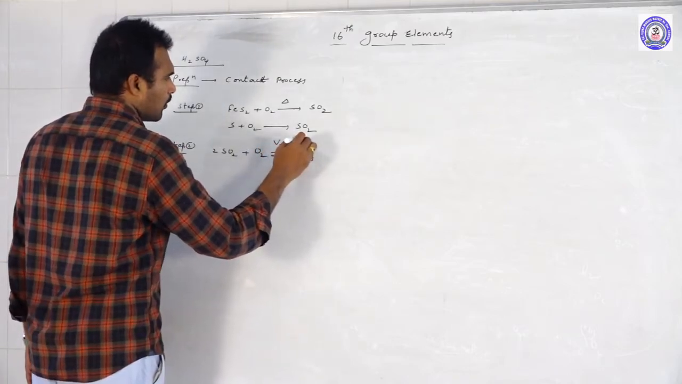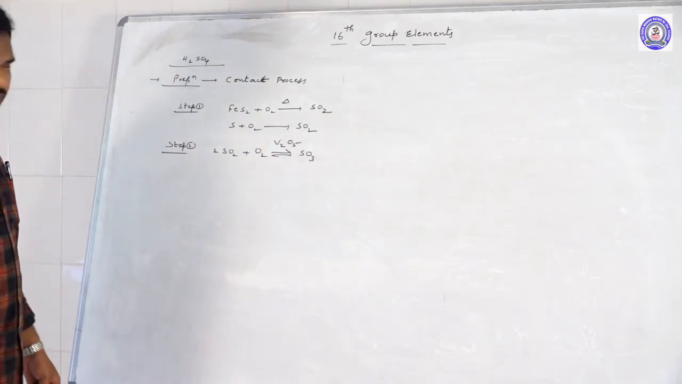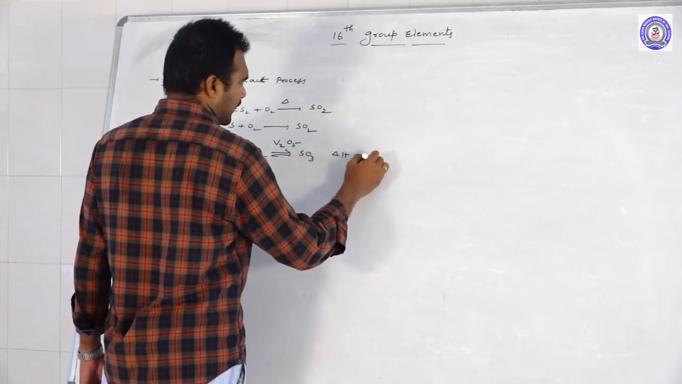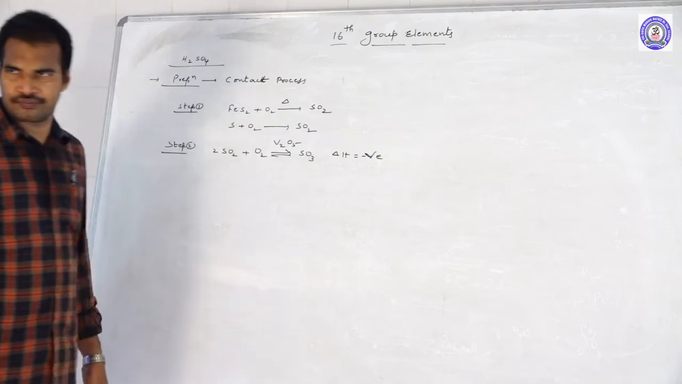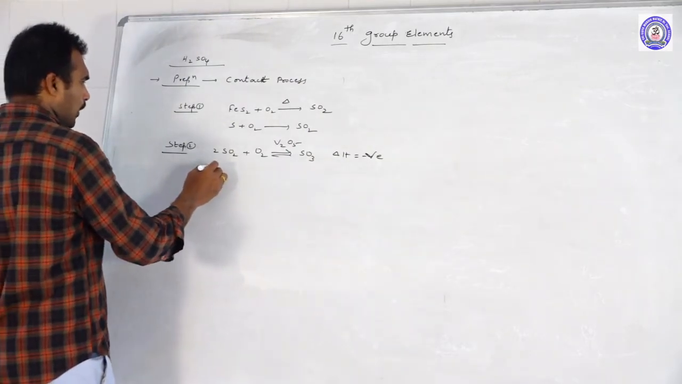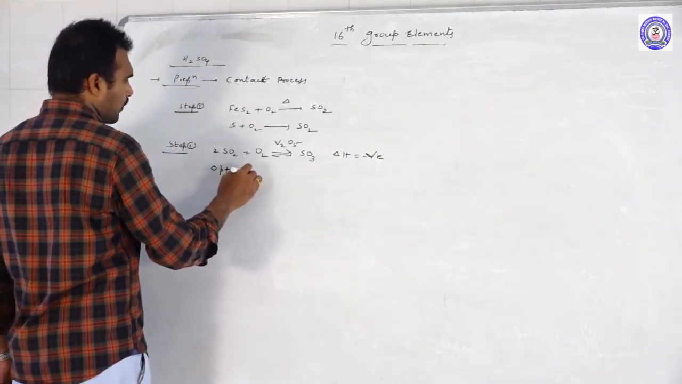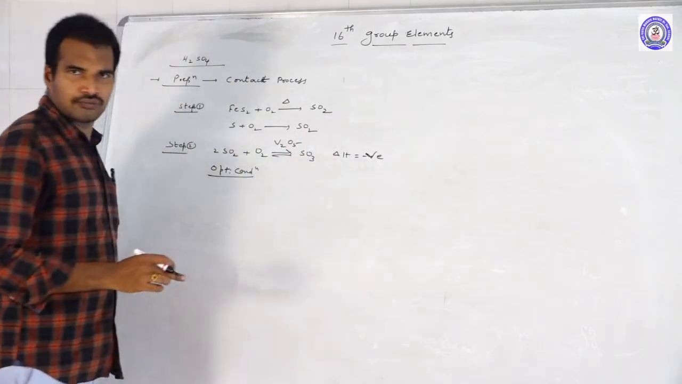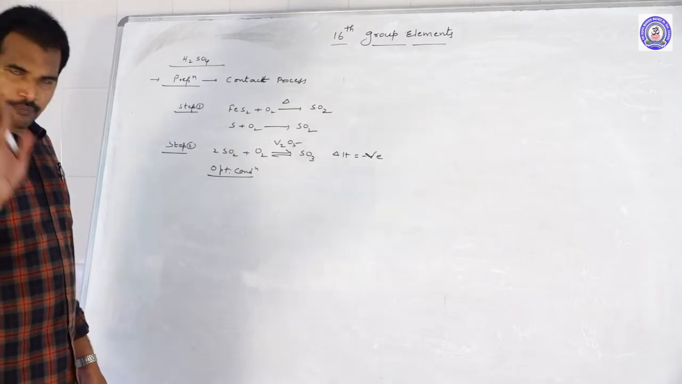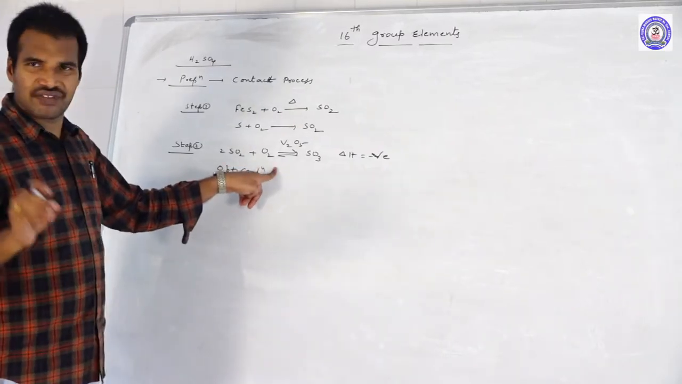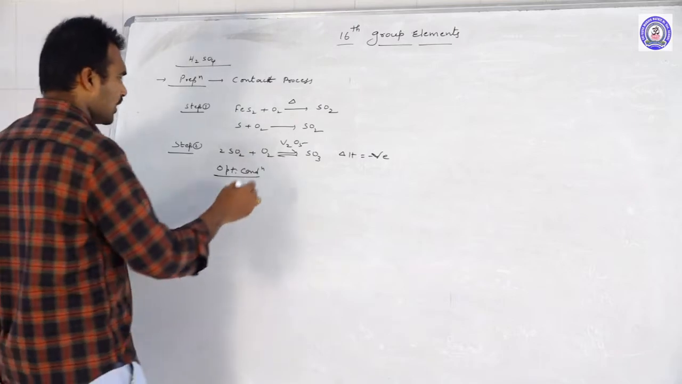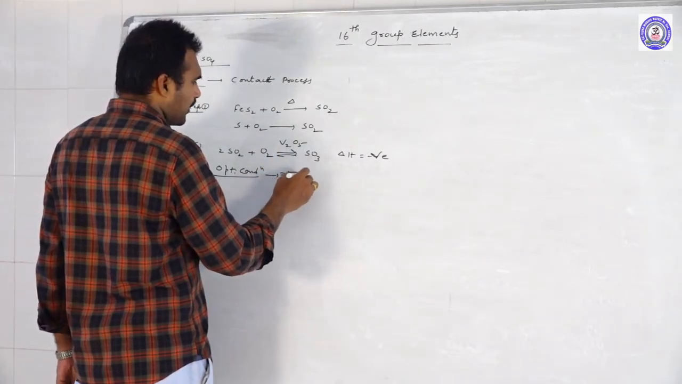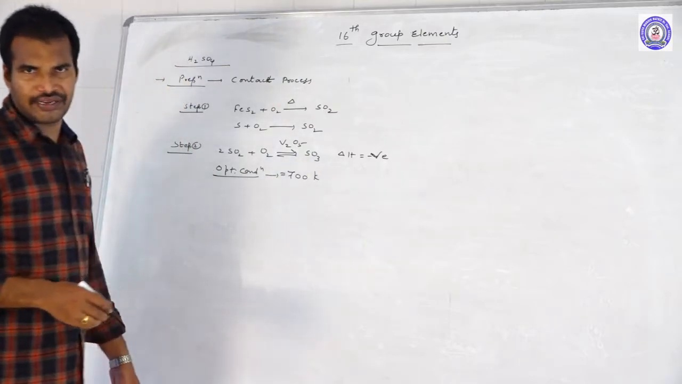Here we will use vanadium pentoxide. Vanadium pentoxide is a catalyst. So this del H value is negative. Spontaneous reaction. What are the optimum conditions here? Del H value is negative, and negative means low temperatures are favorable, but at low temperature the reaction is very slow. So generally we maintain an optimum temperature, that is around 700 kelvins.